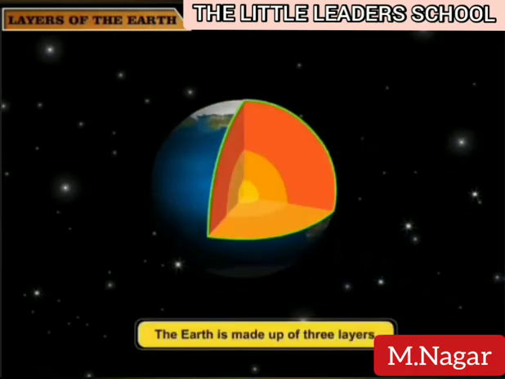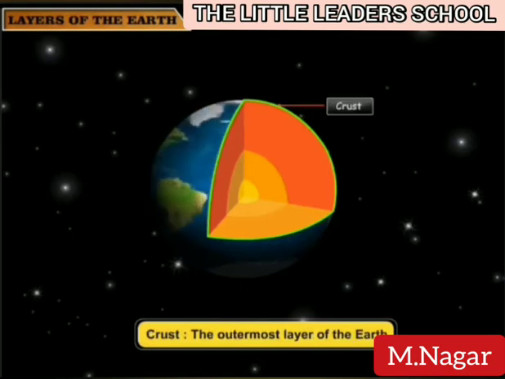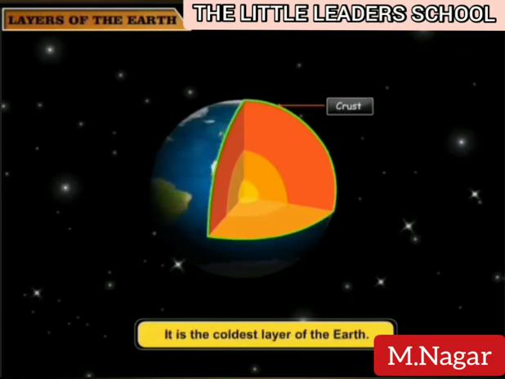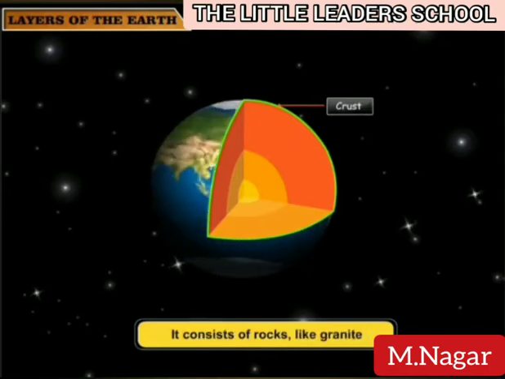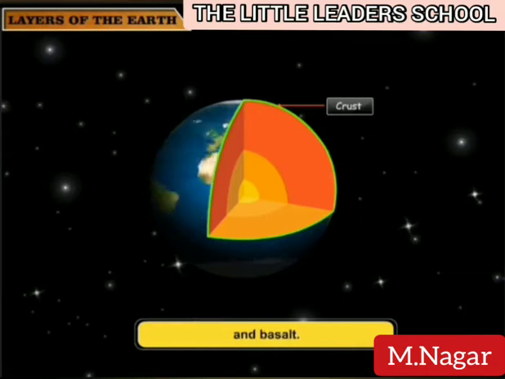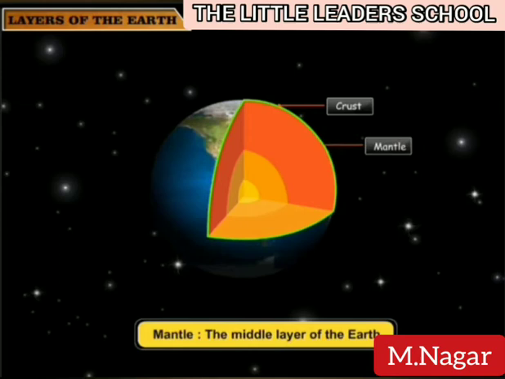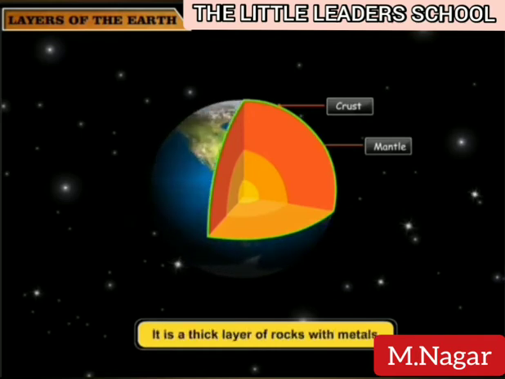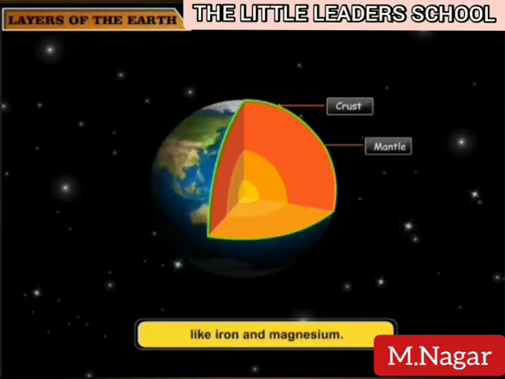Layers of the Earth. The Earth is made up of three layers. Crust. The outermost layer of the Earth is called the crust. It is the coldest layer of the Earth. It consists of rocks like granite and basalt. Mantle. The middle layer of the Earth is called the mantle. It is a thick layer of rocks with metals like iron and magnesium.